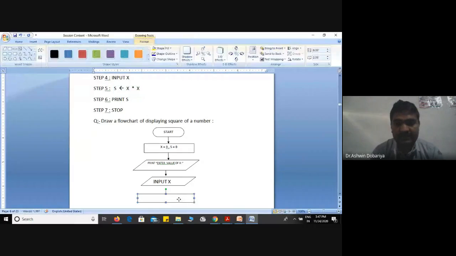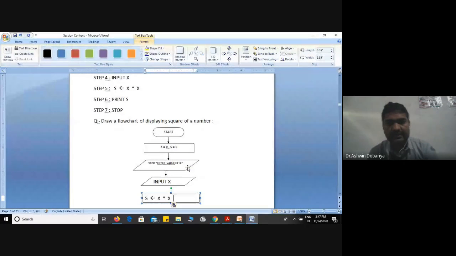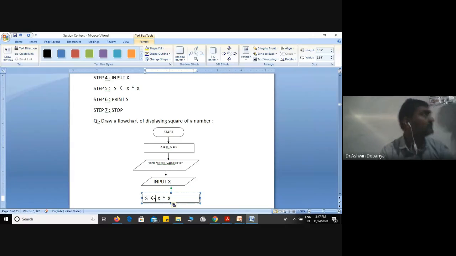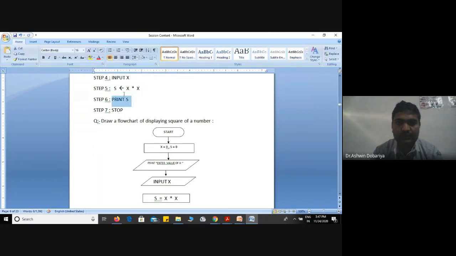Then the arithmetic operation is represented with which symbol? Equal to, yes. So see here, whenever any calculation statement is there, it is always represented in a rectangle. Remember this thing.